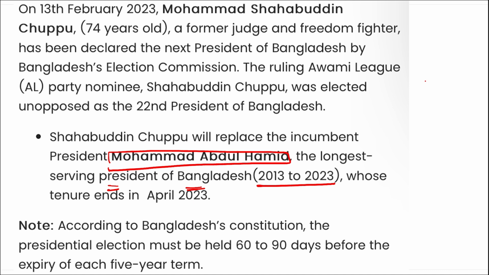Alright, he was born in 1949 in East Pakistan, that is present day Bangladesh. Alright, and in late 1960s and late 1970s, he was the leader of Awami League Student and Youth Wing, and now he has become the 22nd president of Bangladesh.